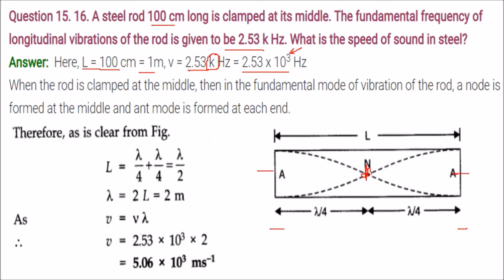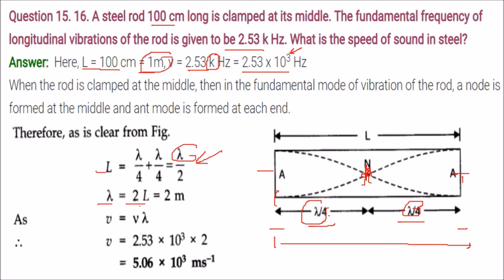So what is the situation here? From here to here it is lambda by 4. From this point to this point it is lambda by 4. When you add these two, lambda by 4 plus lambda by 4 is equal to lambda by 2. So L becomes lambda by 2. What will be lambda? L into 2. So lambda becomes 2L. And what is this length? 1 meter. Put length equal to 1 meter, you get 2 meter.